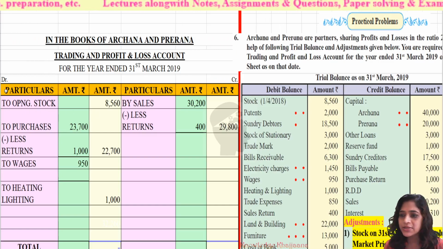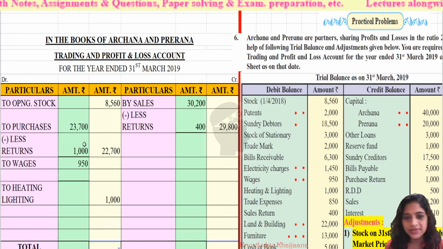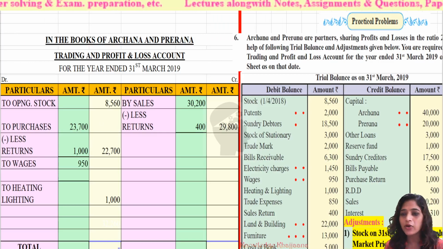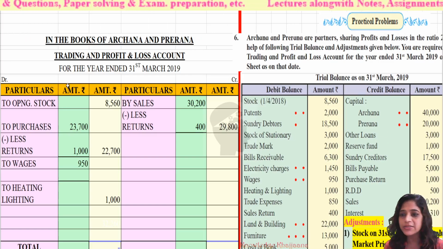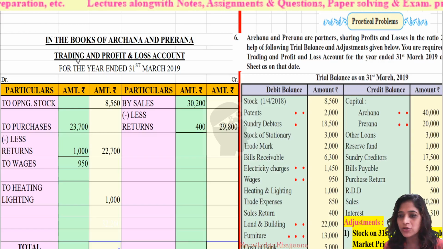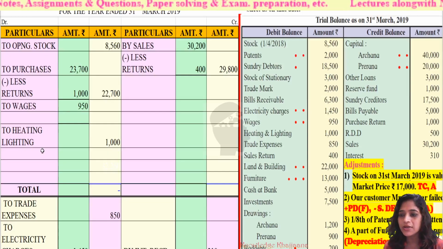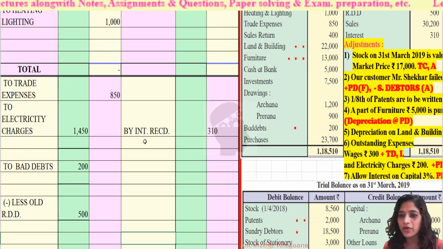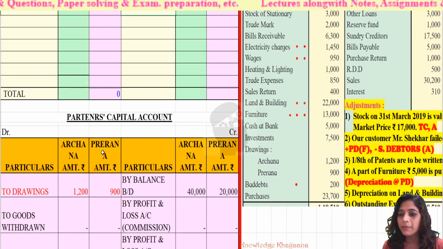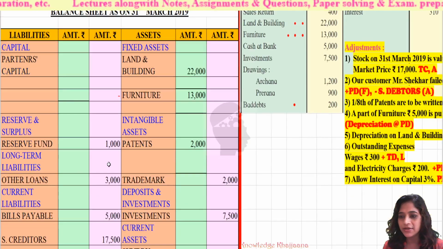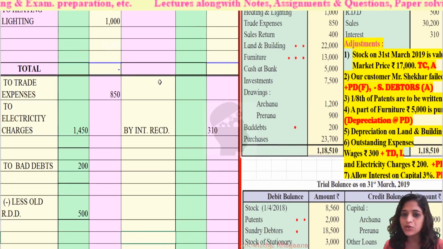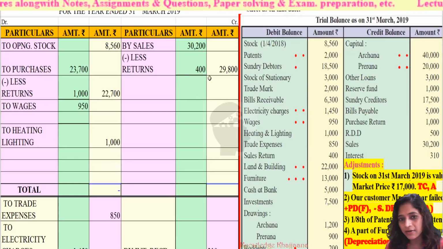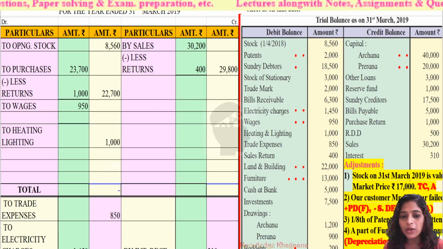Now, see, just to ease the solving of the problem and to shorten the time, I have recorded all the items given in the debit balance and credit balance in the trial balance to the respective books of accounts, like trading and profit and loss account. See, this is the trading account. I have shown all the accounts in different colors. This is the trading account, this is the profit and loss account, then partners' capital account and balance sheet. Okay, so I have recorded all the items to the respective books of accounts. With which rule? See, while solving this problem, I had made one column over here, right?